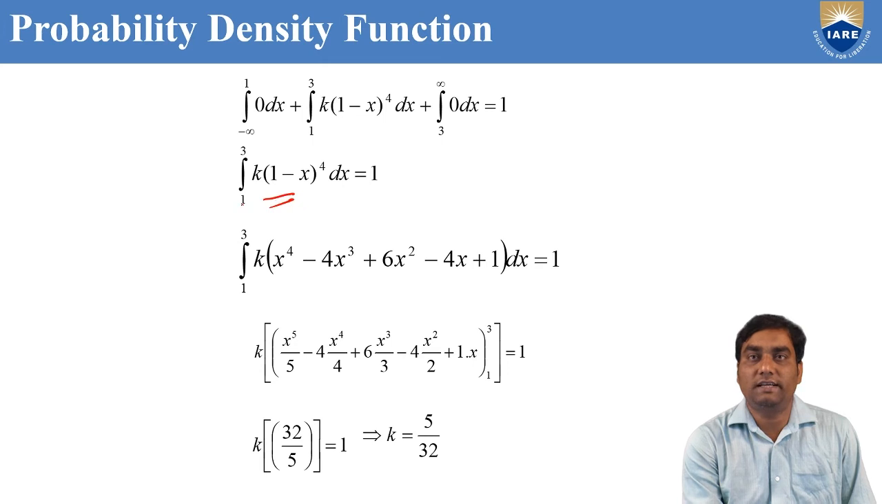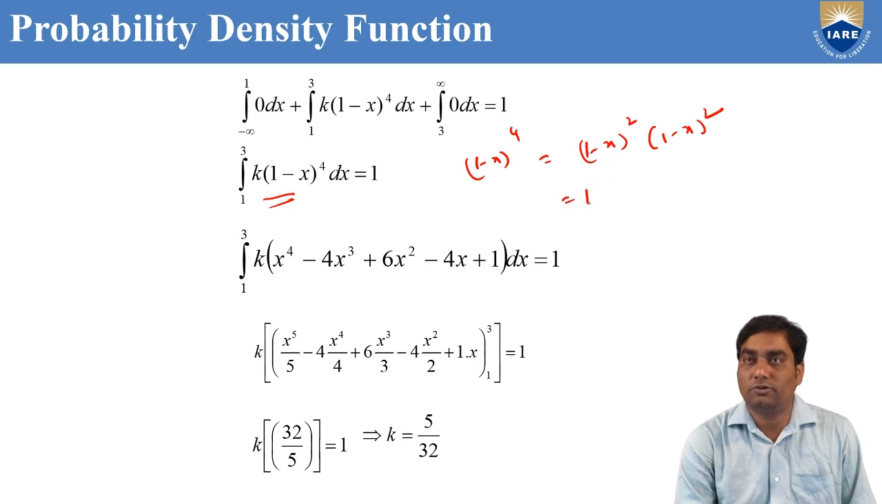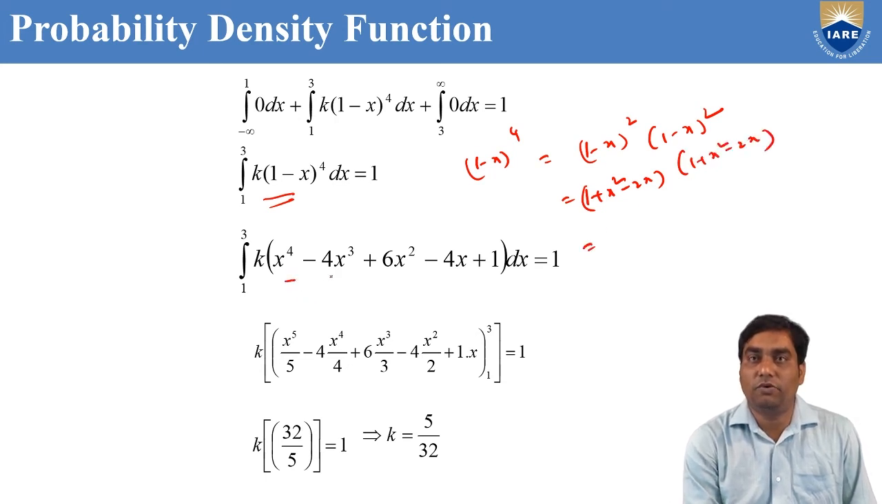What is f of x in the interval 1 to 3? Based on the problem, k into (1 minus x) whole power 4. Now k outside. For the expansion of (1 minus x) power 4, if we don't know it, we can split into (1 minus x) whole square into (1 minus x) whole square. Now (1 minus x) whole square is (1 plus x square minus 2x) into (1 plus x square minus 2x). If you simplify this, we'll get x^4 minus 4x^3 plus 6x^2 minus 4x plus 1.